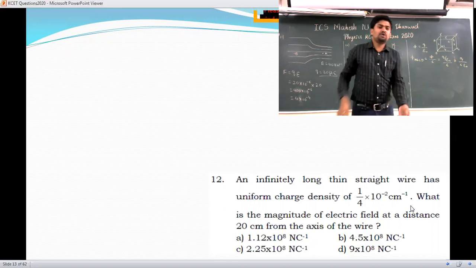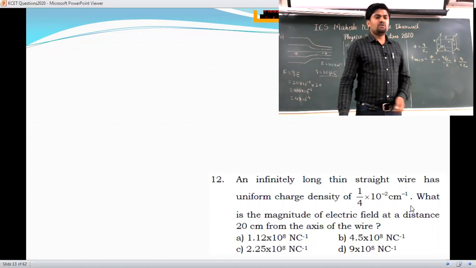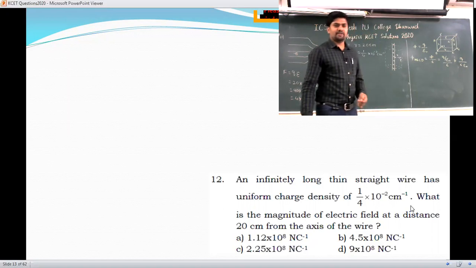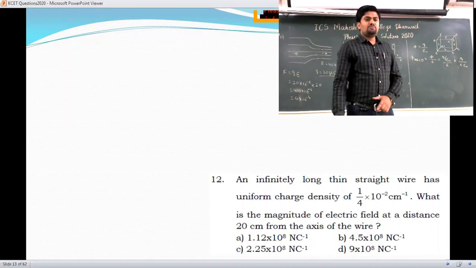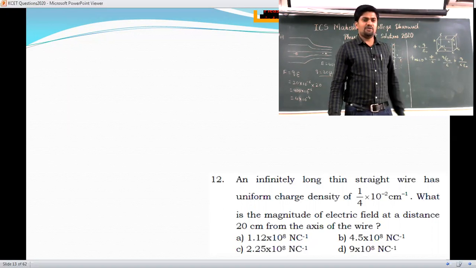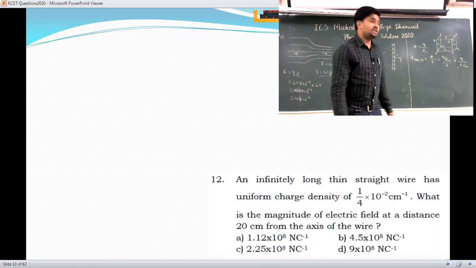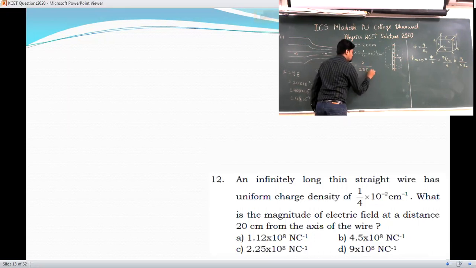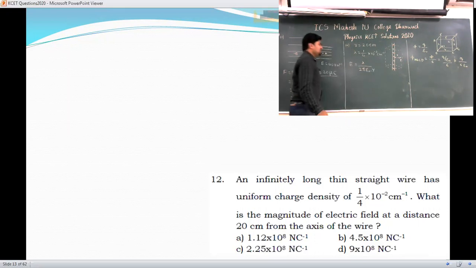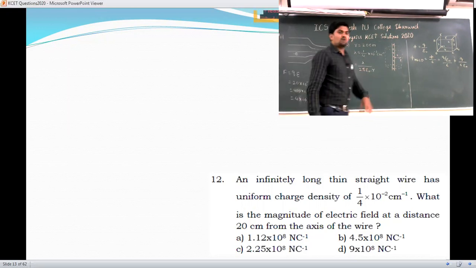Now, what do you have to calculate here? An infinitely long thin straight wire has uniform charge density of some value they have given. What is the magnitude of the electric field? E you have to calculate. So what is the formula you are using there? E is equal to lambda divided by 2 pi epsilon naught into R. This is the formula we are using.